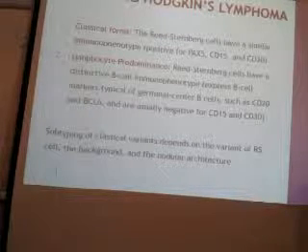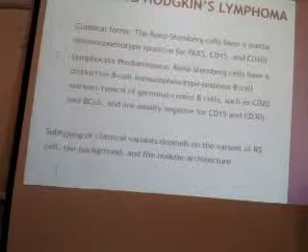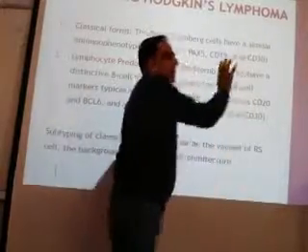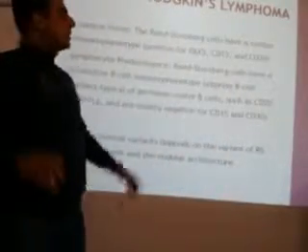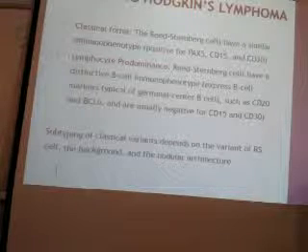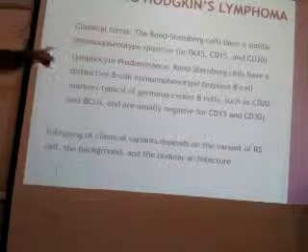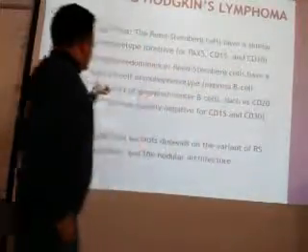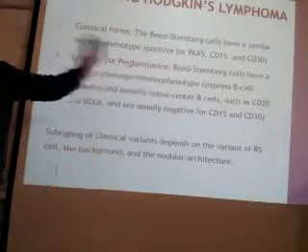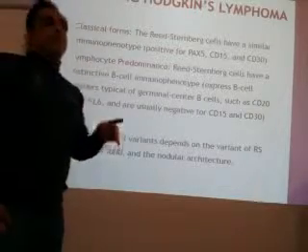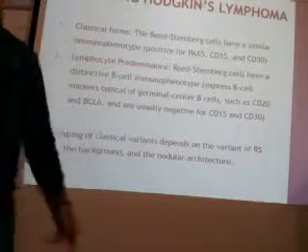Classical forms, remember, this is very important from the MCQ point of view, not here but at the PG level also. They are positive for CD15, CD30 and PAX5. These are the 3 things for which Hodgkin lymphomas are positive, but only the classical variants. So this is how you differentiate between lymphocyte predominant and classical form. Classical form is CD15, 30 positive, but lymphocyte predominant is CD15, 30 negative. And CD15 and 30 are specific for Hodgkin lymphoma.